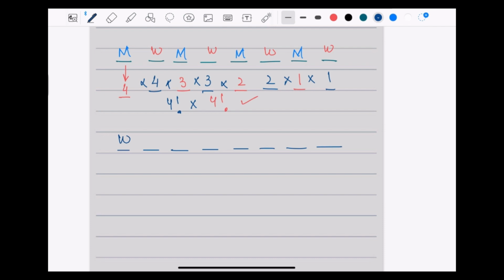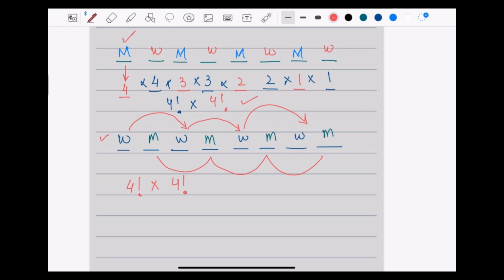So I can also place these women here, and the same goes for the men being in the center. Hence, men can shuffle within these spots, and there are 4 men being shuffled, so 4 factorial, times women can be shuffled within these spots, and hence it is also 4 factorial. So there is a total when men are first and when women are first, which is 4 factorial times 4 factorial, and we have to add this one as well. So you can eventually write it as 4 factorial times 4 factorial times 2.